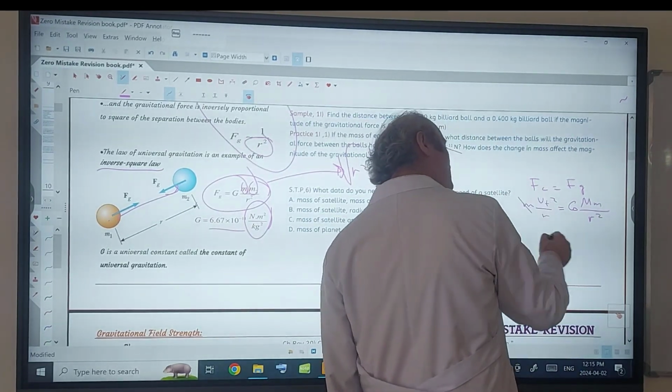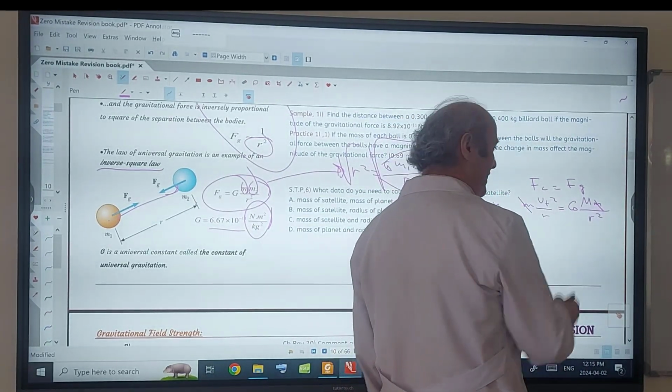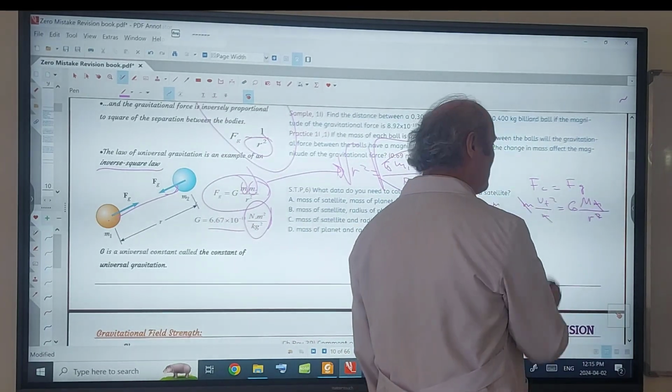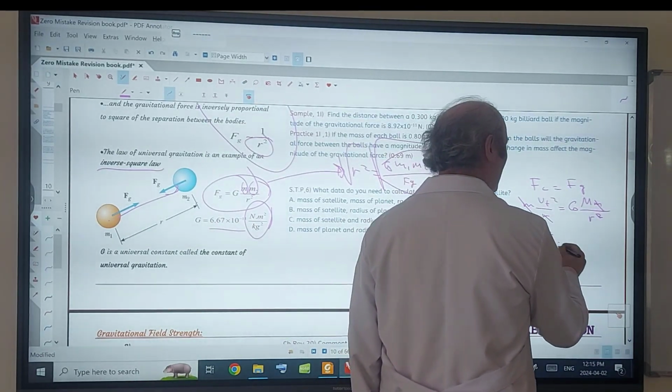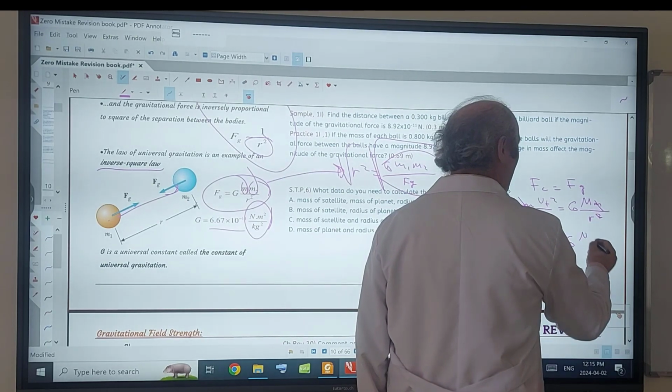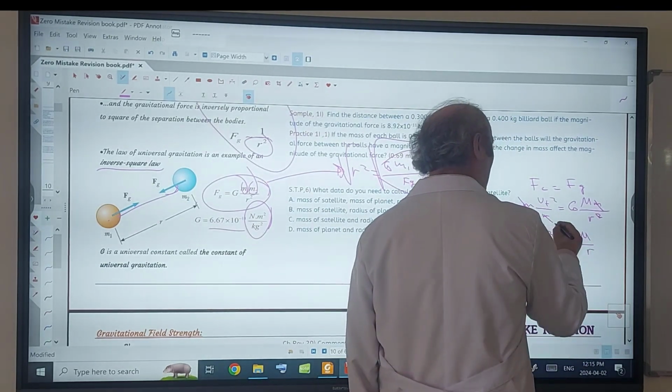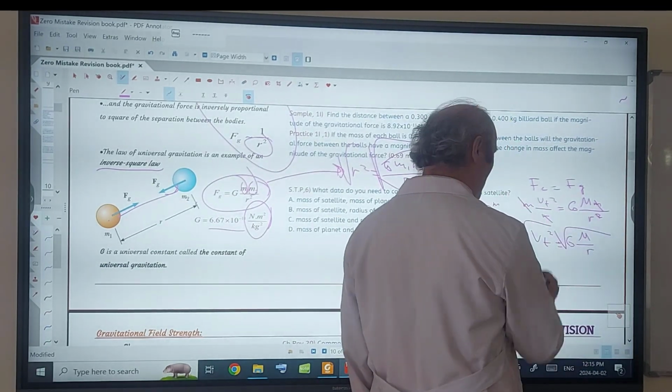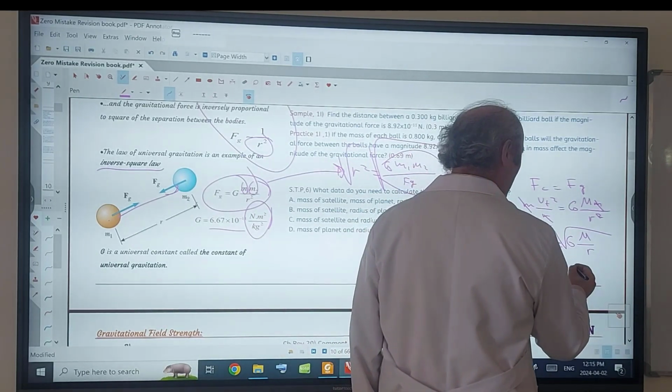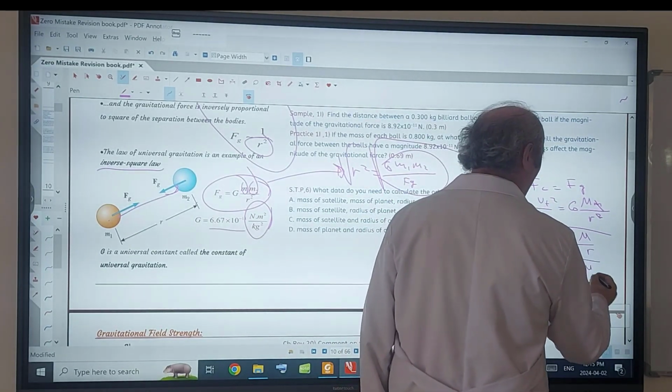Now the mass of the satellite will simplify, and R will partly simplify. VT squared is capital G, M over R. Then take the root. VT is equal to the root of GM over R.